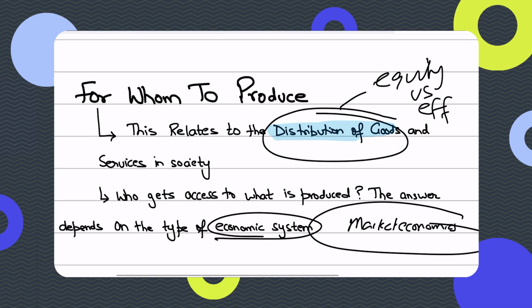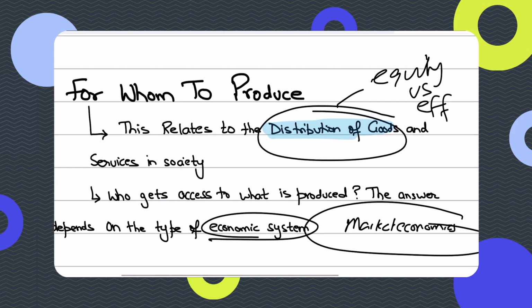And guys, remember that the more the distribution is based on equity, which means these goods are not only for the rich or based on the ability to pay, the more equal the overall income and wealth distribution in the economy would be. While if goods are produced based on who can afford to pay for them, only the rich would get them, and the poor would be left out. So the income distribution in such economies and countries is unequal.